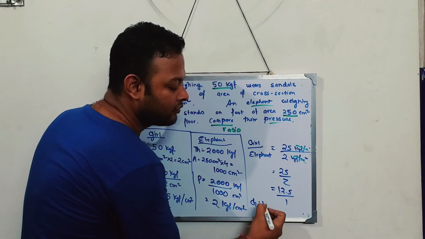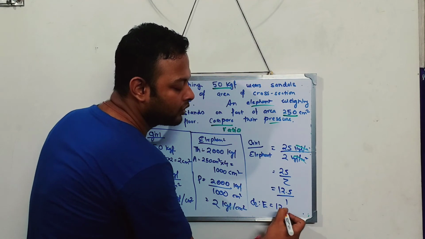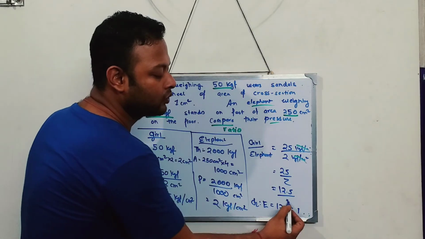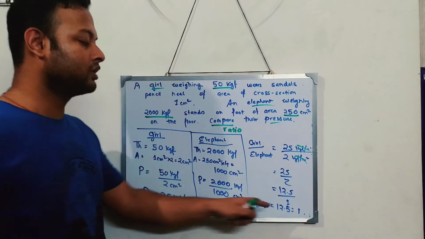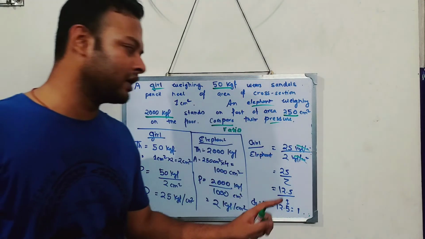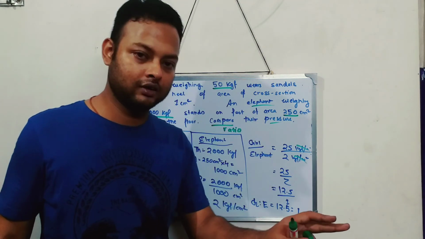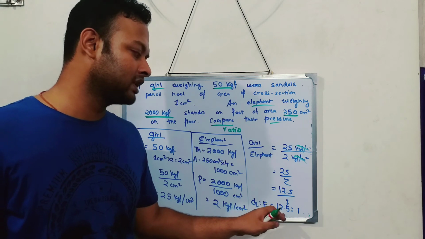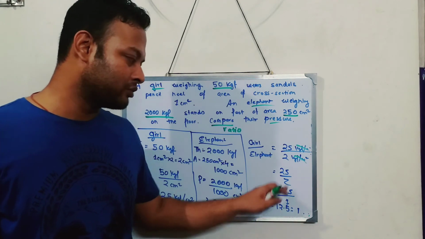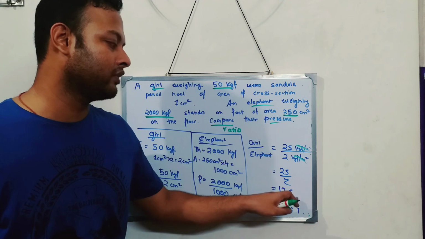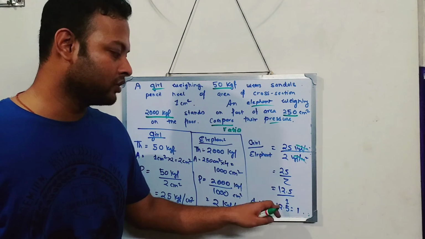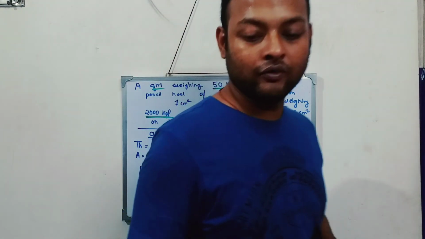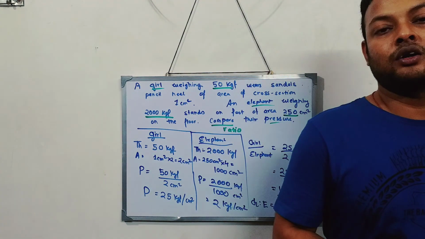So what is the ratio between the girl and elephant? Girl is to elephant का ratio कितना हुआ? 12.5 is to 1. Okay, 12.5 is to 1. So this is the ratio. If you keep your answer as 25 is to 2, that is also correct. Okay, 25 is to 2 is also correct. But since in the book it is given 12.5 is to 1, I have shown you 25 by 2 is 12.5 and 1. So it has become 12.5 is to 1. So by this we have completed this chapter of energy.